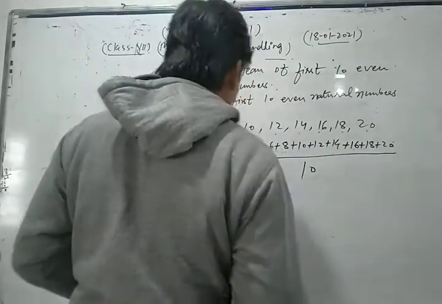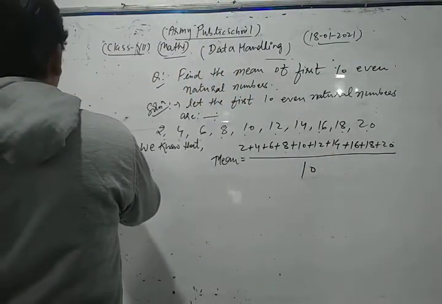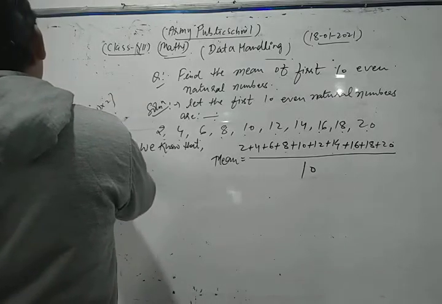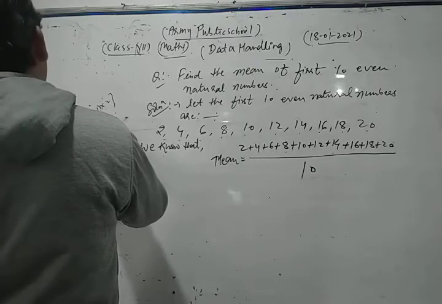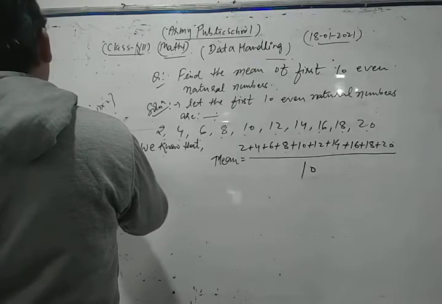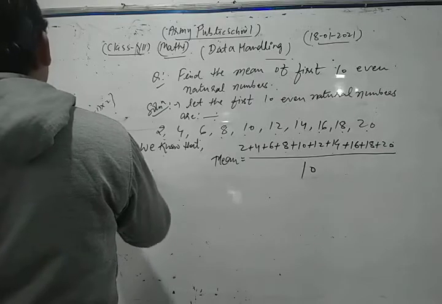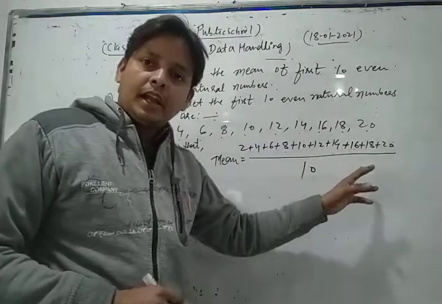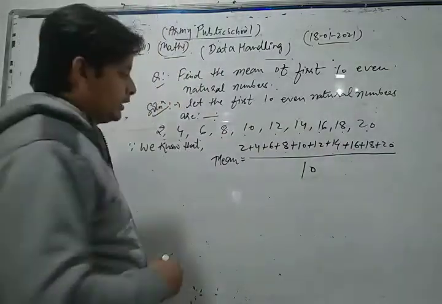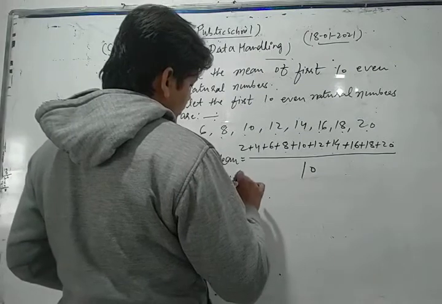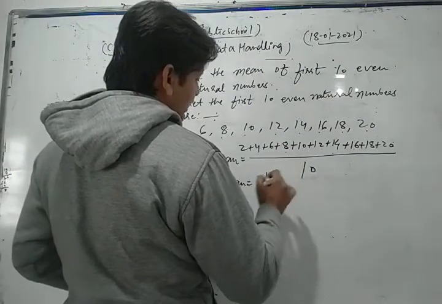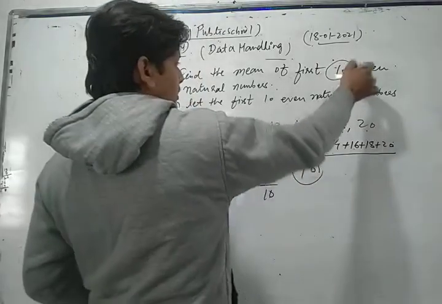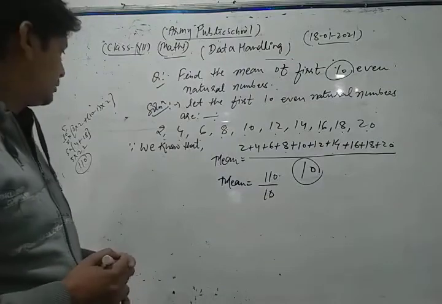Now first of all we add them. After adding them, we get 110. So we get 110 divided by 10, because the number of observations is 10.